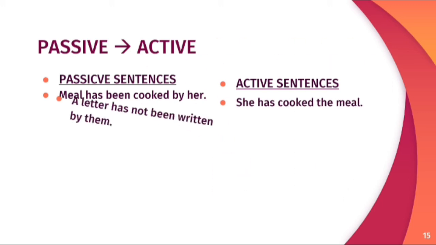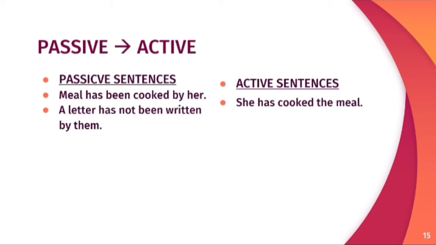Second sentence, a letter has not been written by them. So here, them is object. In active voice, it is converted to subject. And so the active sentence will start with they. They are plural. Helping verb will use have. They have. It is an active sentence, so not is used. They have not. Third form of verb, written a letter. They have not written a letter.